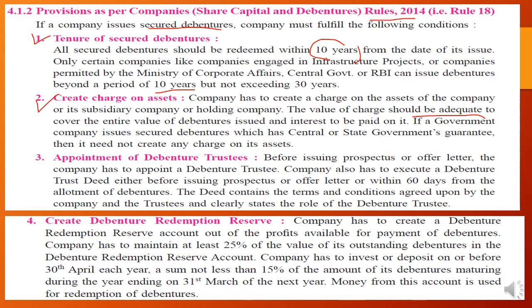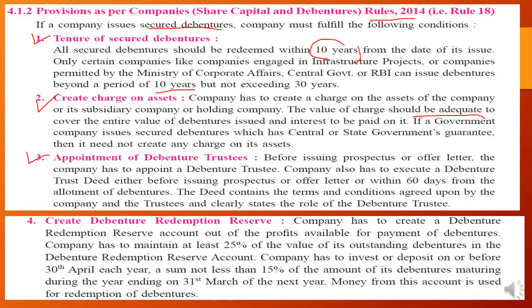Third, students, is the appointment of a debenture trustee. It is also important in the Rules 2014, and in the Companies Act also, that a debenture trustee should be there. You know what the debenture trustee does? They take care of the interest of the debenture holders. So before issuing the prospectus or offer letter, the company has to appoint a debenture trustee. The company also has to execute a debenture trust deed.